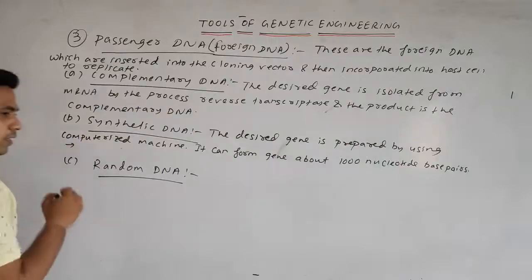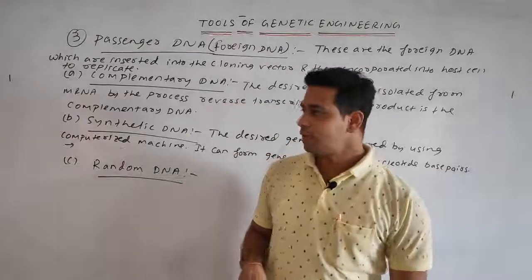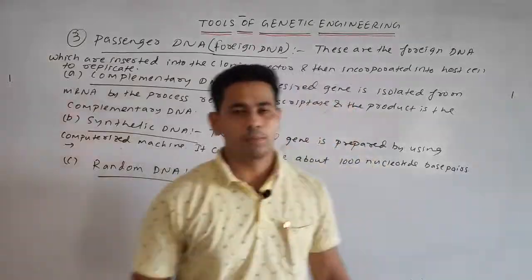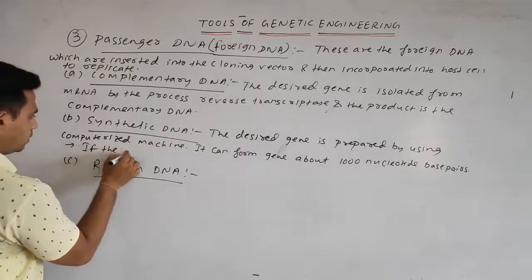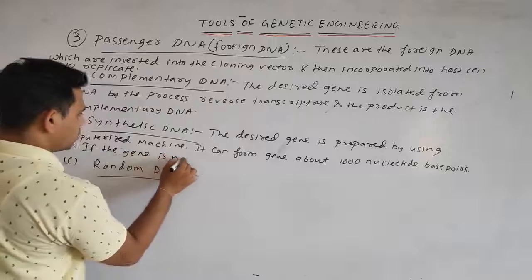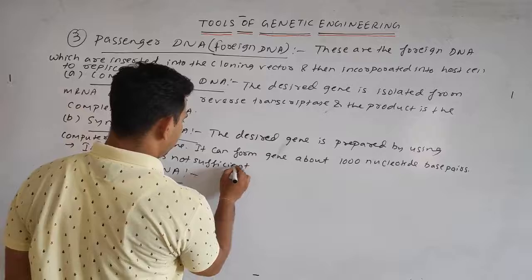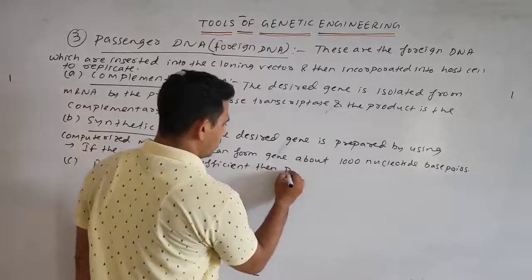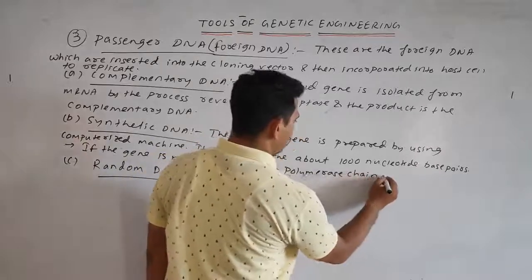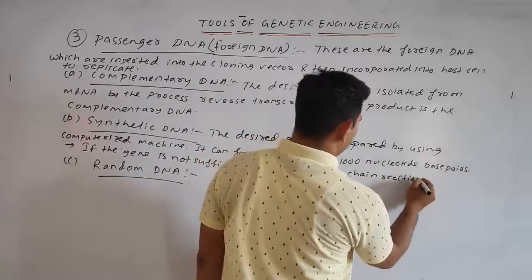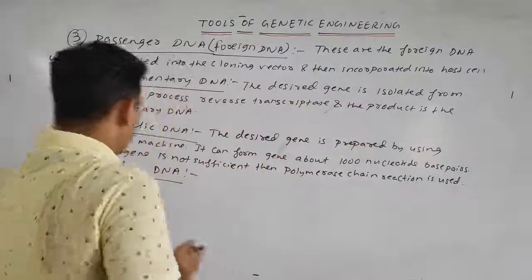If the amount of gene is not sufficient, then we can go for the polymerase chain reaction, in which numbers of copies of DNA or the genes can be produced.